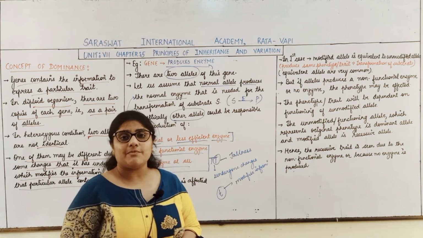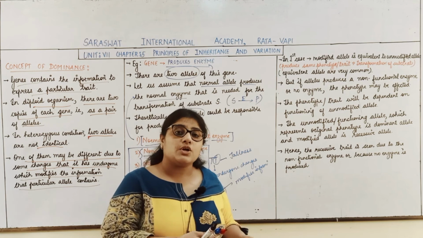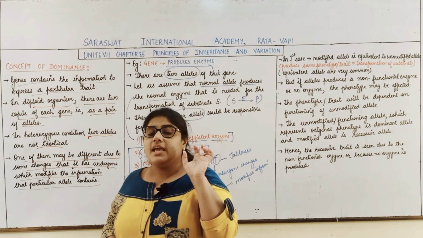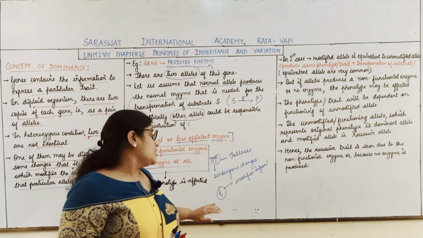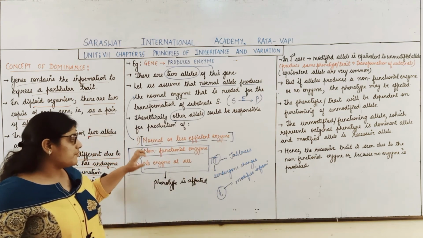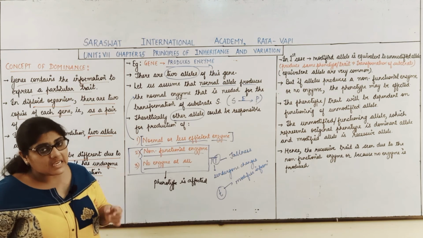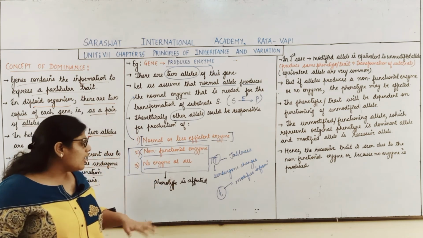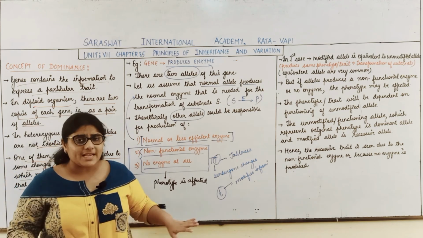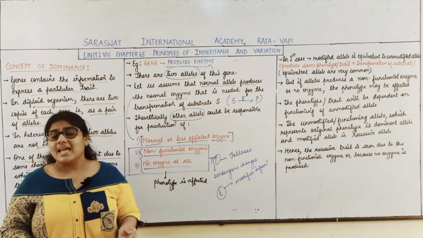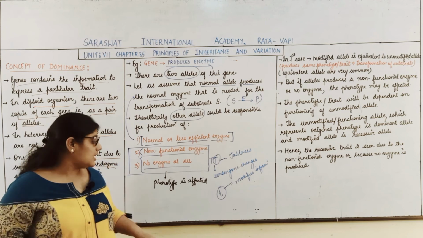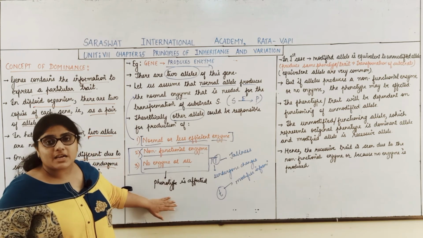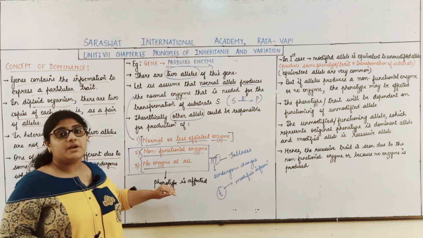What is the phenotype we are talking about? We are talking about the transformation of the substrate into product in the presence of the enzyme. So students, if the modified allele produces the non-functional enzyme, or if it produces no enzyme at all, then in this condition the phenotype will be affected. In our condition, what is the phenotype?